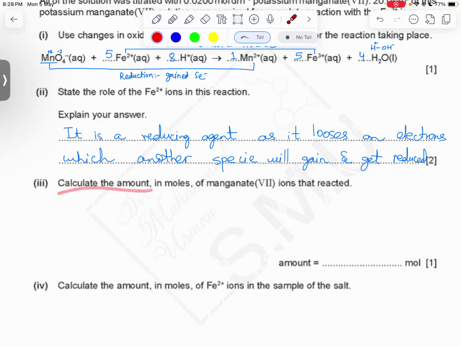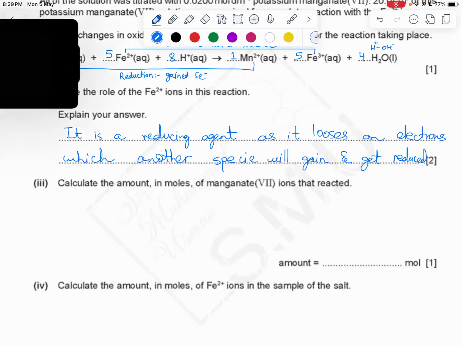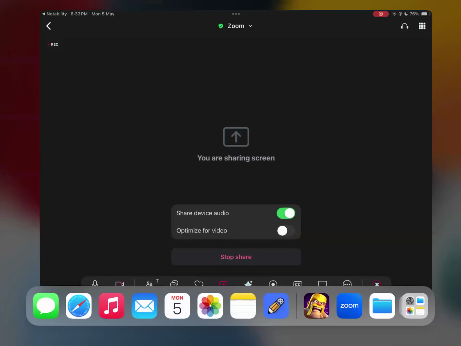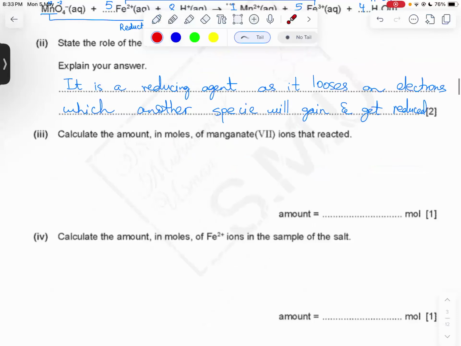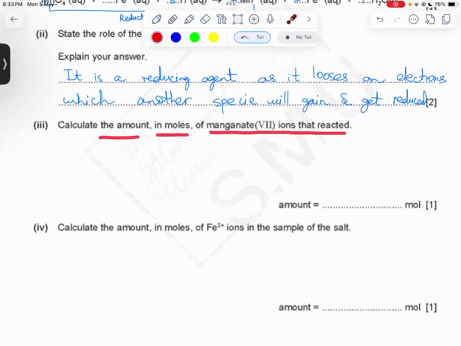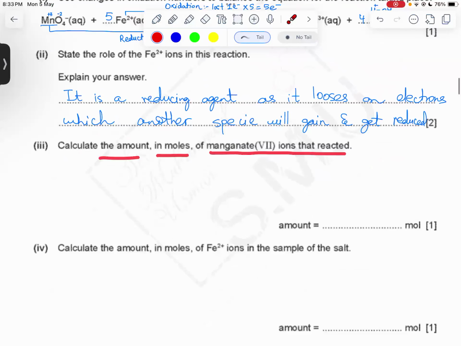Calculate the amount in moles of manganate(VII) ions that reacted. So we want to calculate the amount in moles of manganate ions that have reacted. All right, so for that we have to do one thing. Just give me a moment. All right. So the next question they had asked is, calculate the amount in moles of manganate(VII) ions that reacted.